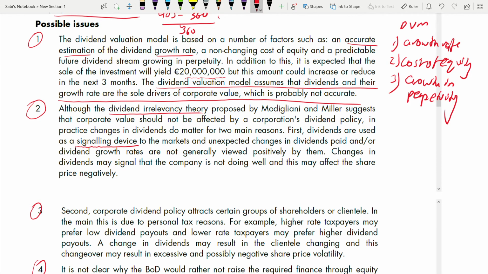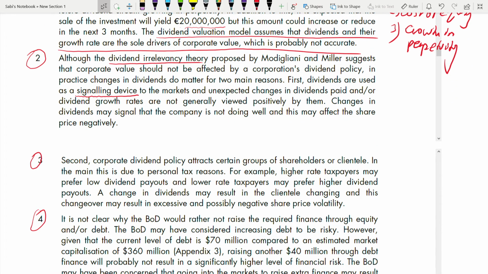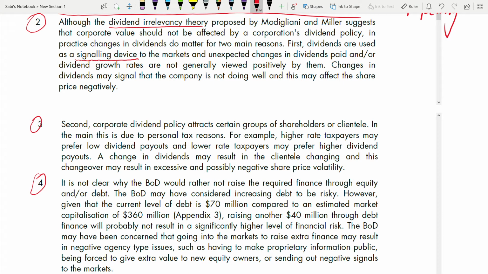Okay. Coming to point 3. Second, corporate dividend policy attracts certain groups of shareholders or clienteles. In the main, this is due to personal tax reasons. For example, higher taxpayers may prefer... Try to talk about taxation also in dividend. We can talk about it because 2 companies have different tax rates, one having 25%, one having 20%.